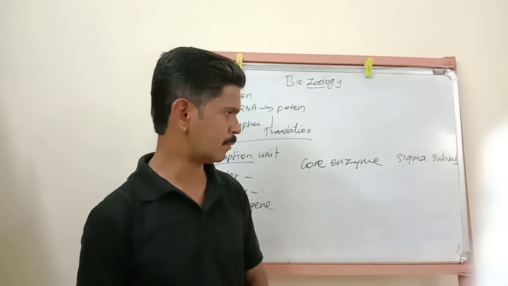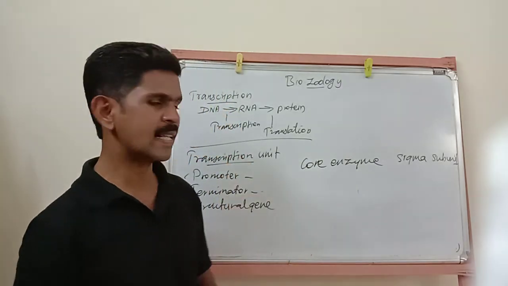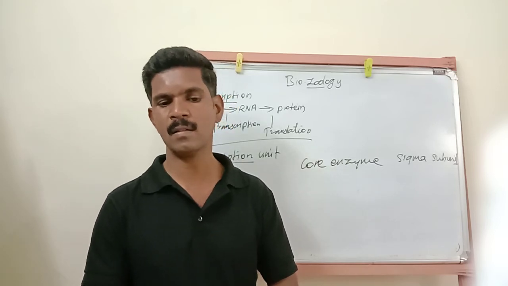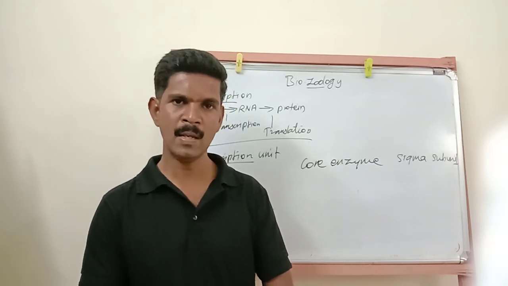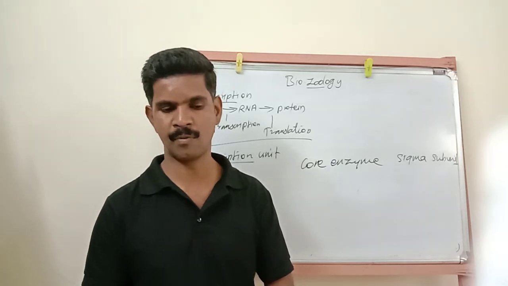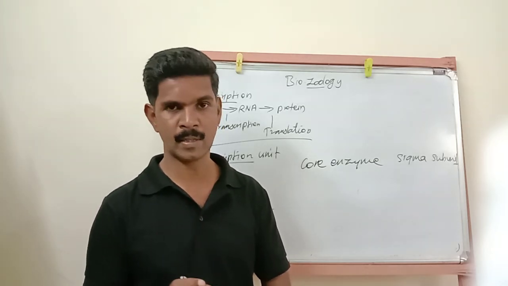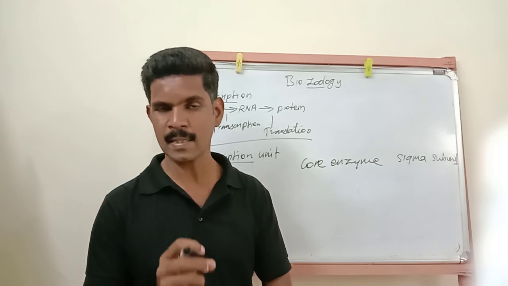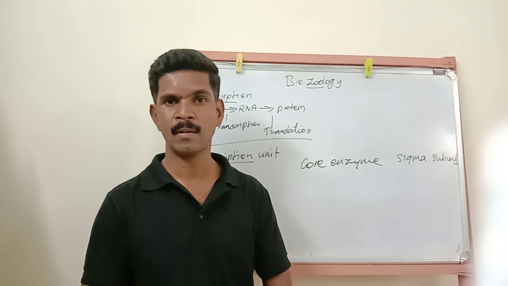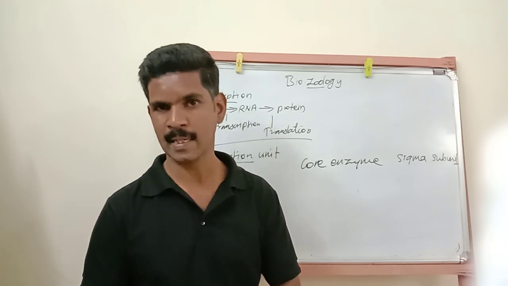Then the last point about the transcription unit is the terminator region. The terminator sequence of a DNA molecule forms a hairpin-like structure.